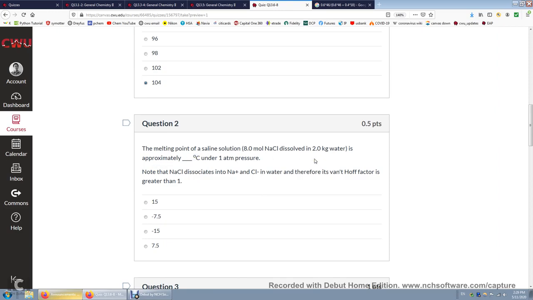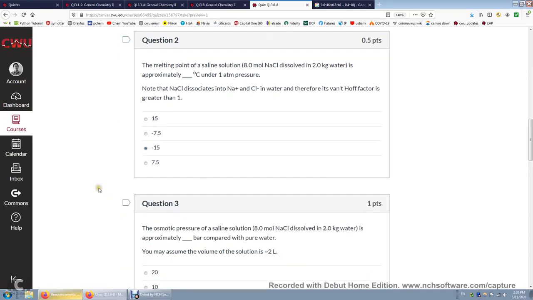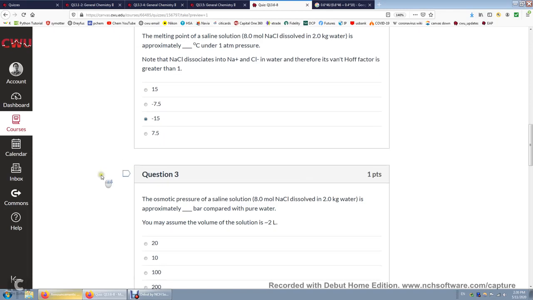The melting point is the same thing, but the melting point depression has a different constant, 1.8 something. Again, we look at the molarity of sodium chloride, that's 4 molar. But if we're looking at the particles, it's 8 molar, so 8 times 1.8 something, that's 15. This is so-called melting point depression. The melting point decreases to negative 15 degrees Celsius.